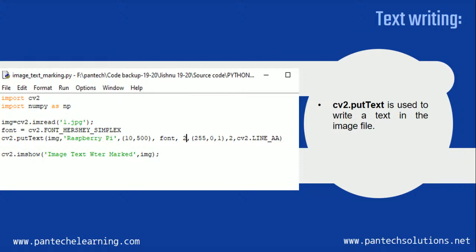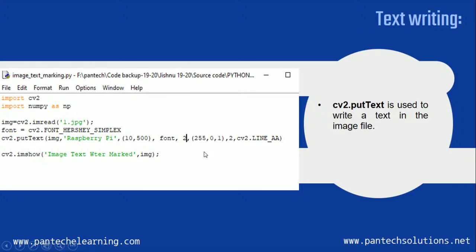and the 10 indicates the font size, and 500 is its location, so it is calling its font. And the color of the word which I have implemented inside the image is blue. Here you can see the three values such as 255, 0, 1.